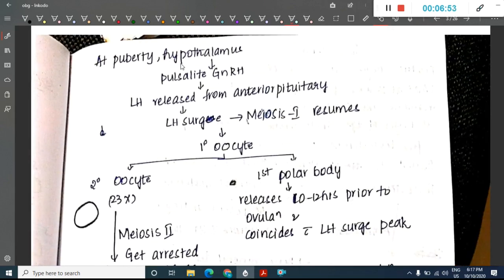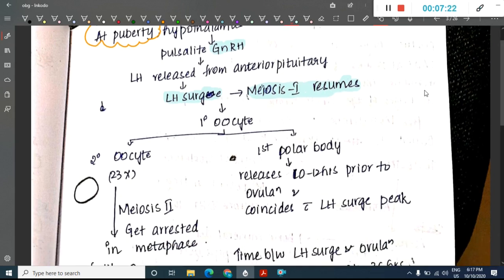Now the child has been born and she has reached puberty. At puberty, the hypothalamus produces GnRH. This GnRH will activate the anterior pituitary, leading to LH release, which slowly builds up and forms the LH surge. This LH surge results in resuming meiosis 1. Once meiosis 1 is resumed, this primary oocyte will produce a secondary oocyte and first polar body by completing